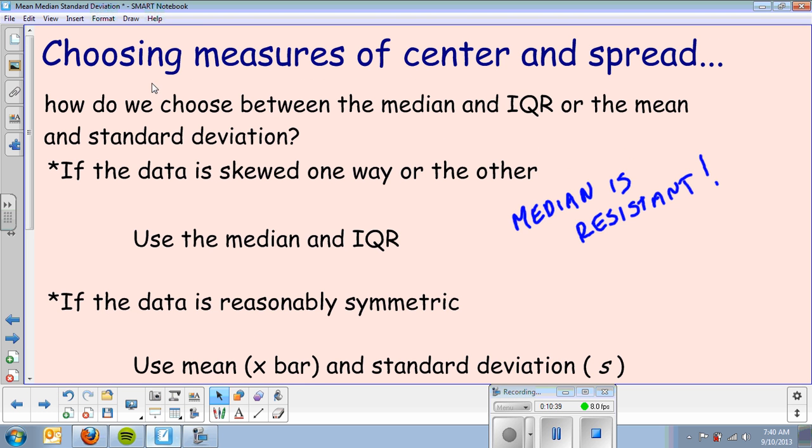So choosing center and spread. How do we choose between the median and IQR, or the mean and standard deviation? If the data is skewed one way or the other, you're going to use the median and IQR, because the median is resistant to those outliers. The Yao Ming didn't affect the median as much, so I would use that to describe that particular data set. So we would use the median. If the data is symmetric, you're going to use the mean x bar and standard deviation S.